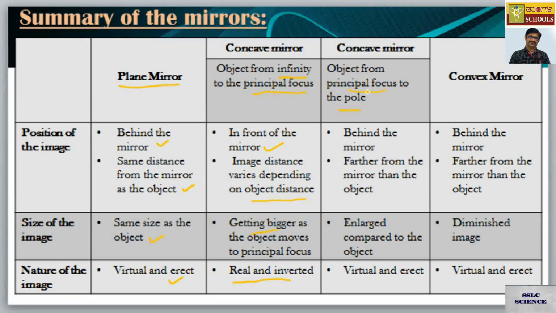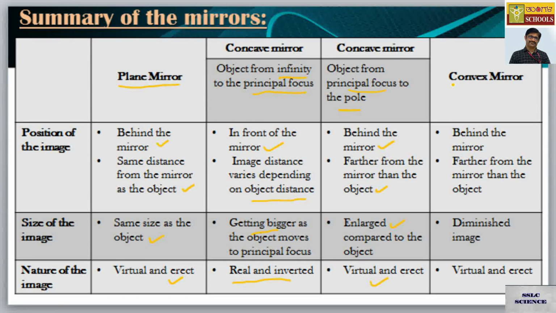So when you are bringing the object from F to point P, or say pole of the mirror, you are getting the image behind the mirror, which is farther from the mirror than the object. Which is far away from the mirror itself. That's what it means. Size is enlarged compared to the object, and nature is again virtual and erect.